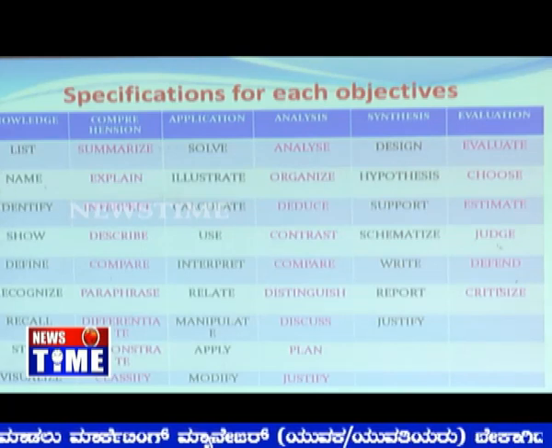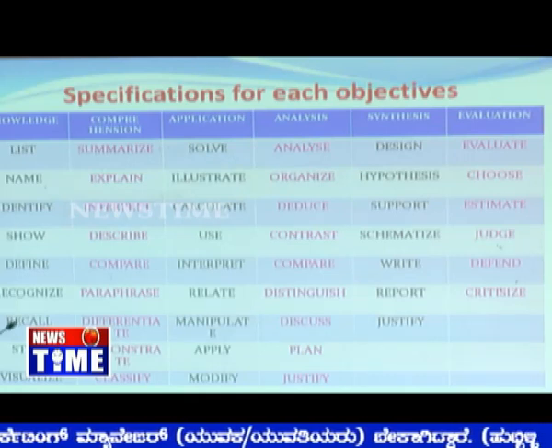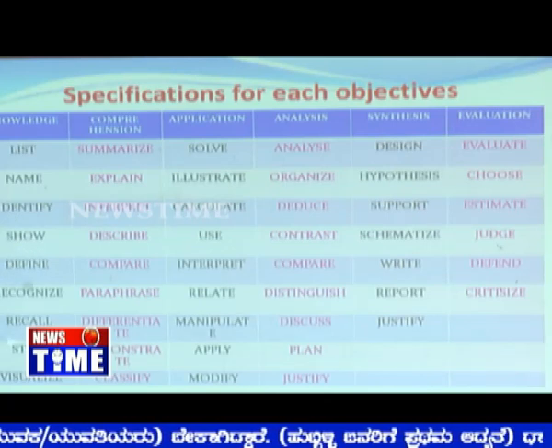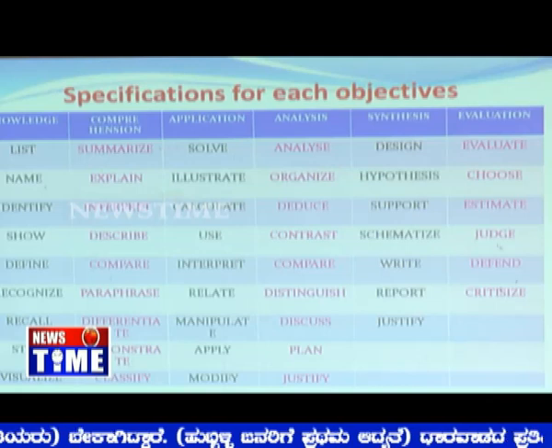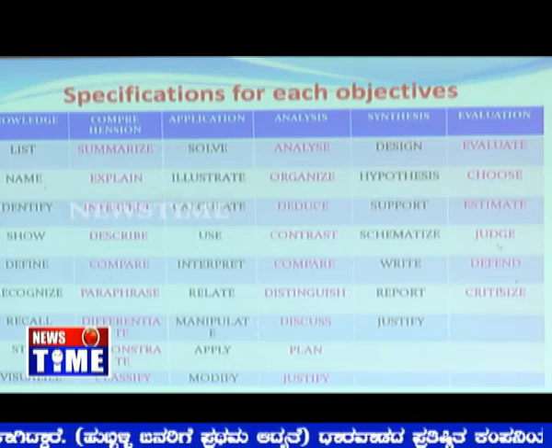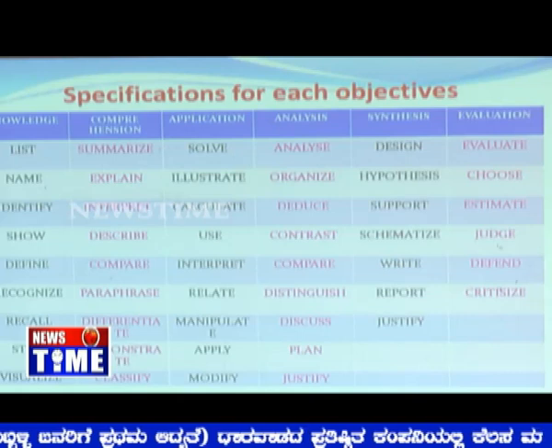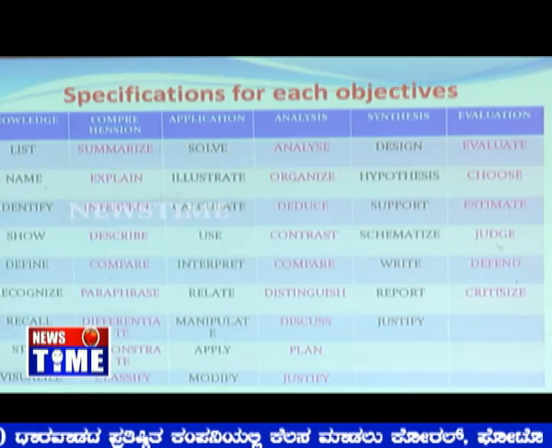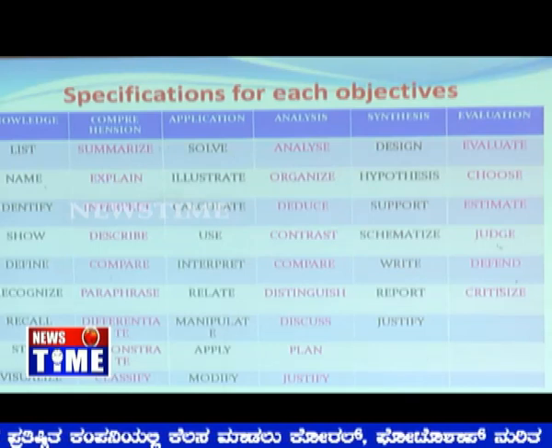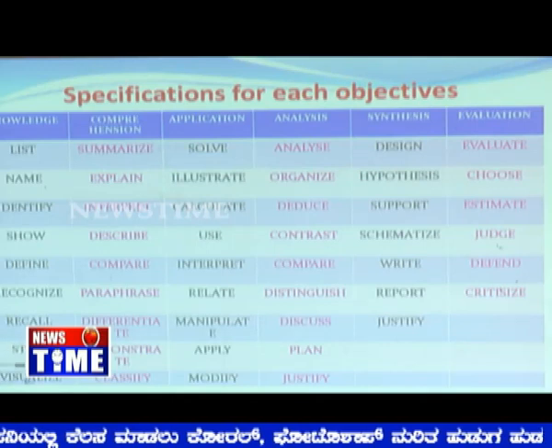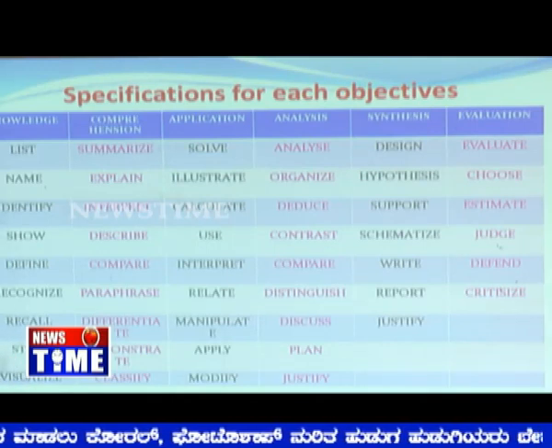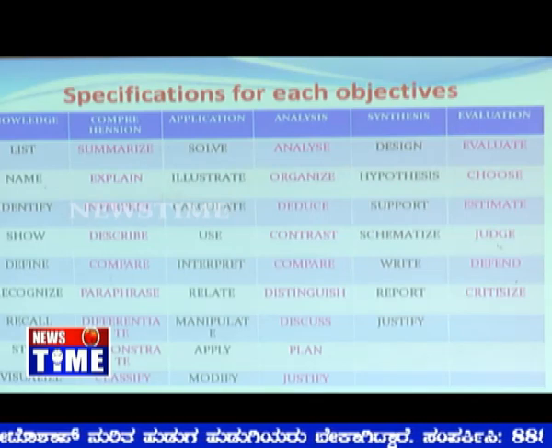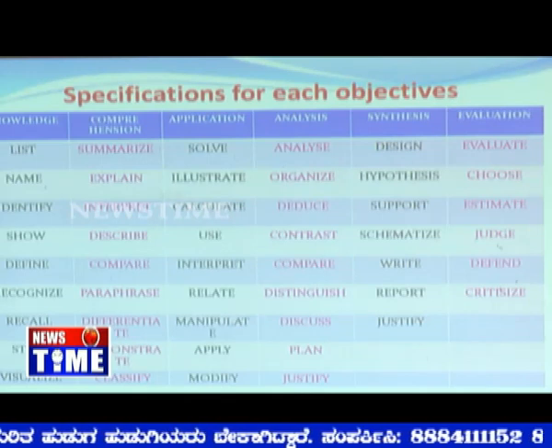Then name the following. A picture will be given, the parts are not labeled, they may ask you to name the following. Then identify. Then show: you may be asked to show that the flow of energy in nature is unidirectional, or a food chain or food web is given, and you may be asked to find out what comes next, to show the arrows. Definitions are going to be asked. Recognition, recall, state, visualize. These are the behavioral words on which the question paper will be formed. That is in the knowledge aspect.